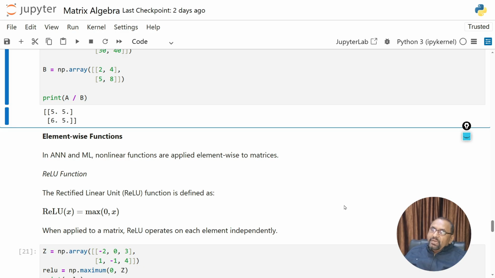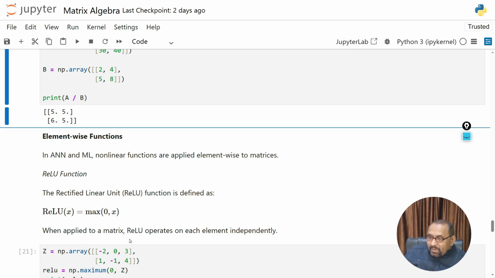Next we have a very interesting element-wise function. In artificial neural networks and machine learning, non-linear functions are applied element-wise to the matrices, and a very famous one we will use here is the ReLU function, which is defined as the maximum of 0 and x. So x is the maximum value from this.